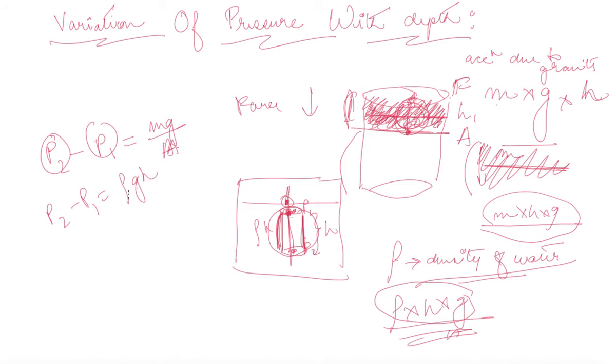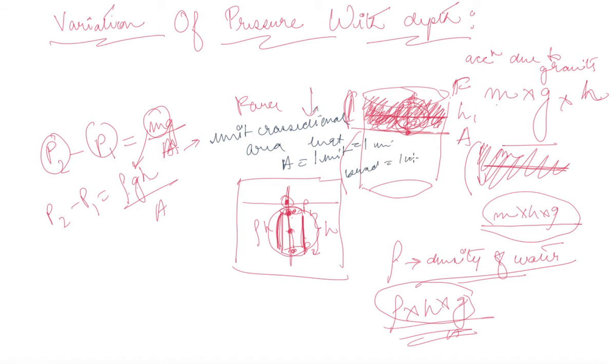Rho g h, mass is rho into h. And A, why have I neglected A? Because I have taken unit cross-sectional area. So this is A equals, say suppose, 1 unit. Therefore length is 1 unit, breadth is also 1 unit. So area equals 1 into 1 equals 1. So A I have taken as unit cross-sectional area for my calculation. So the pressure is given as P2 minus P1 equals rho g h.